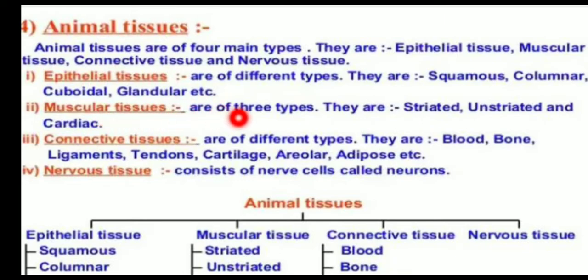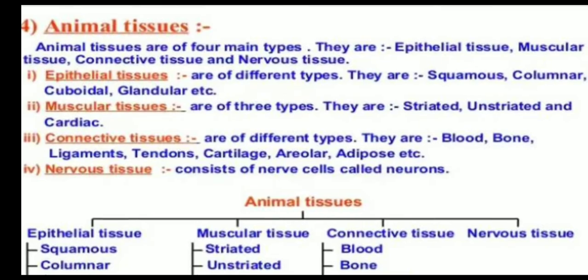Muscular tissues are of three types: striated, unstriated, and cardiac. Connective tissues are of different types. There are blood, bone, ligaments, tendons, cartilage, etc. Nervous tissues consist of nerve cells called neurons.